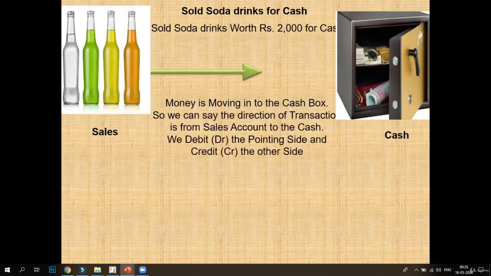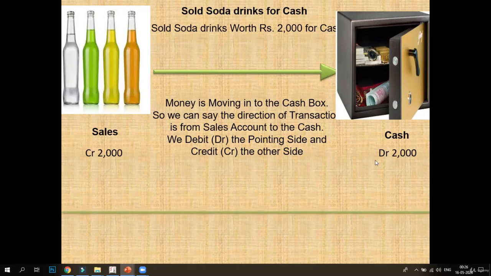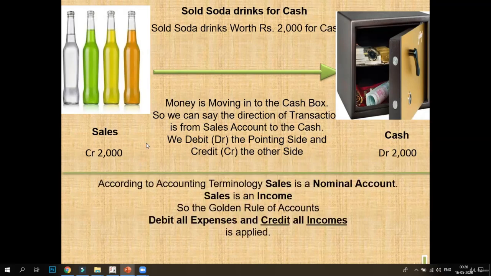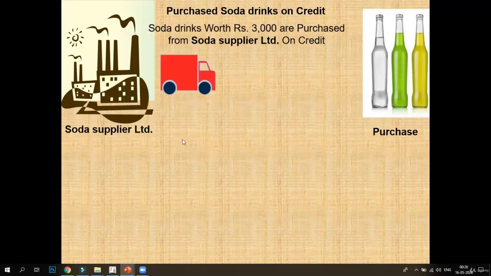Likewise, the third transaction: the company sold soda drinks worth rupees 2000 for cash. So here the cash will be debited and the sales will be credited. Sales is a nominal account, and cash is our real account. Correct. The real account will be debited and the sales account, a nominal account, will be credited.